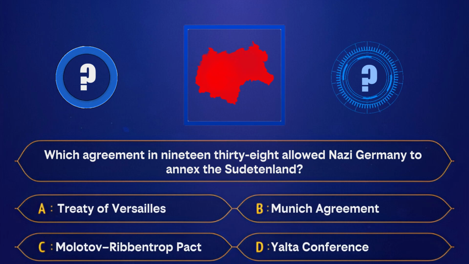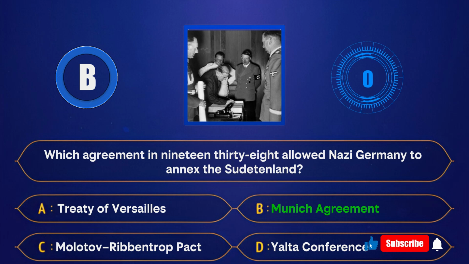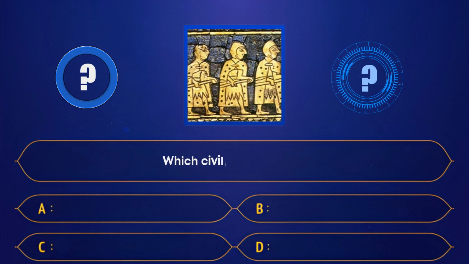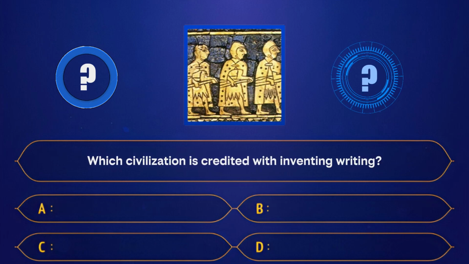A. Treaty of Versailles. B. Munich Agreement. C. Molotov-Ribbentrop Pact. D. Yalta Conference. Correct answer, Munich Agreement. Which civilization is credited with inventing writing?